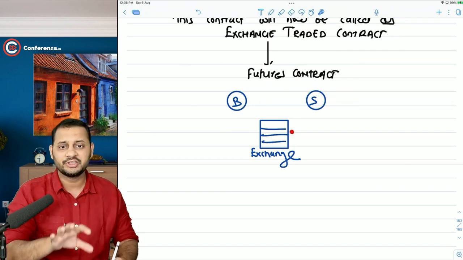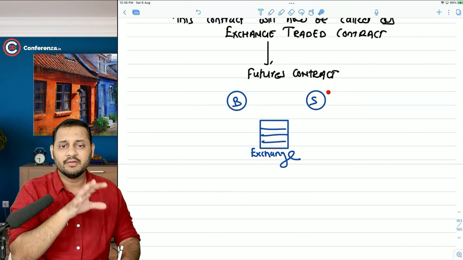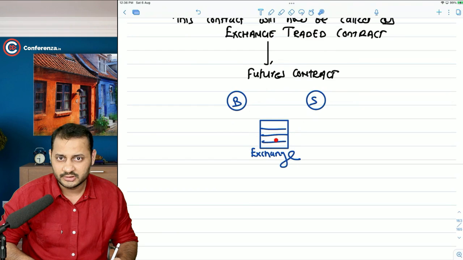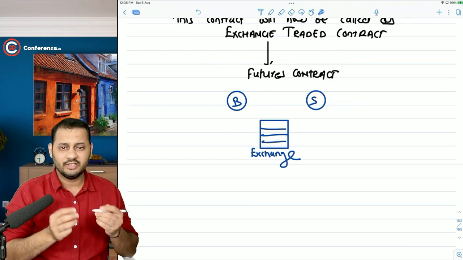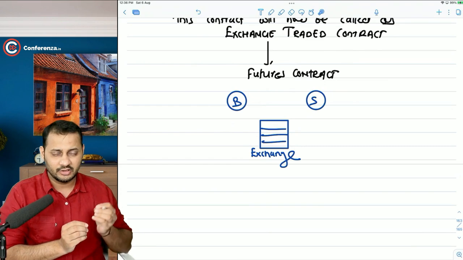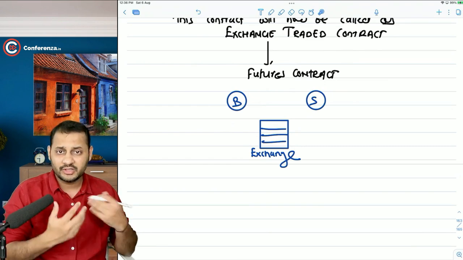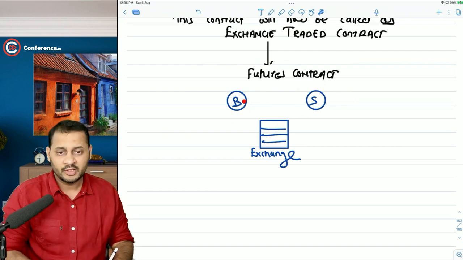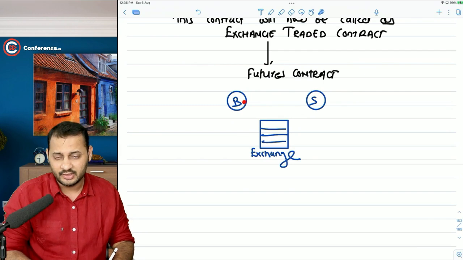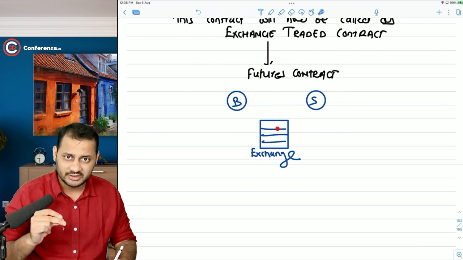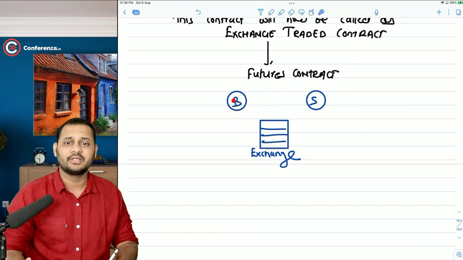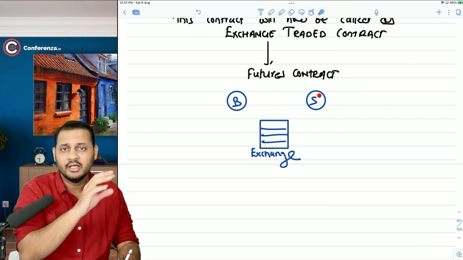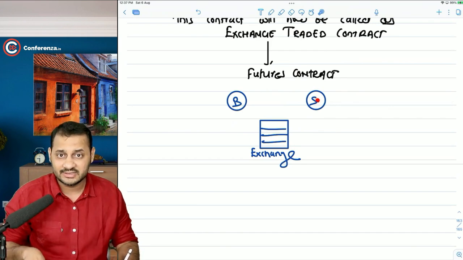If there is no seller, the exchange cannot enter into a contract with the buyer, and if there is no buyer, the seller cannot enter into a contract with the exchange. Simple. So the frequency of buyers coming to the exchange and sellers coming to the exchange is so high that, very frequently, the contract gets executed. When the buyer says that I want to buy, it gets executed in minutes, in seconds. Why? Because the seller is available in the market, sitting at any point in the entire country. So this happens.